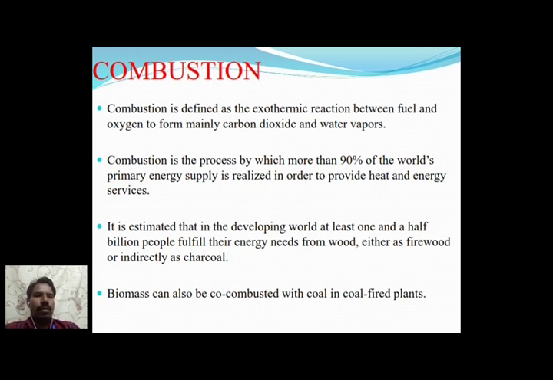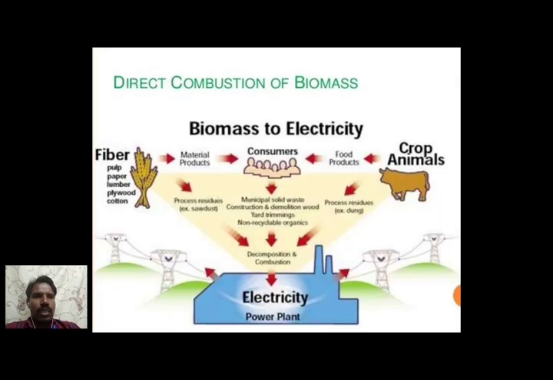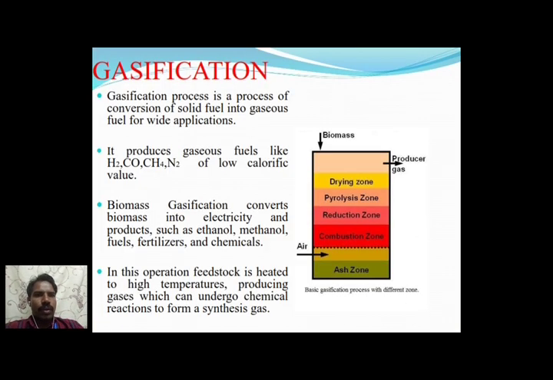Biomass can also be co-combusted with coal in a coal-fired power plant. We can use material products and the decomposition of combustion animal crops also to form electricity. This is direct combustion of biomass.